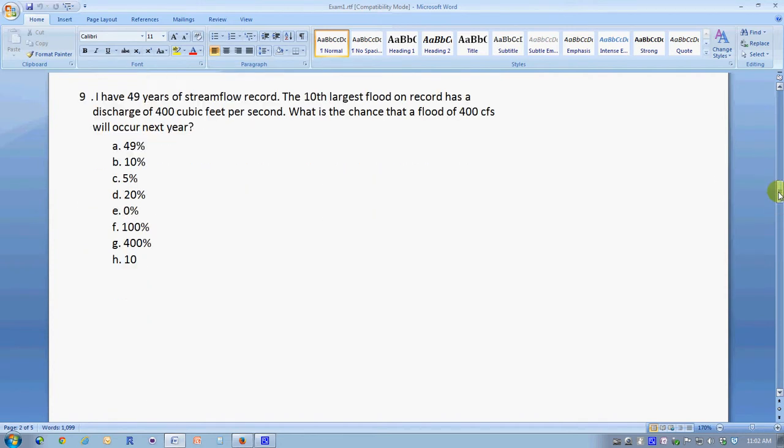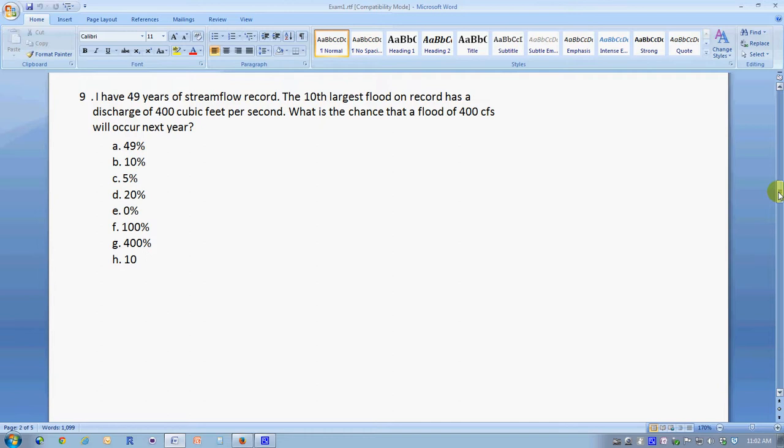Question 9 is another numerical question. This applies the equation that the return period, or the recurrence interval, I think is the term we use this semester, the recurrence interval of a storm is equal to n plus 1 over m, where n is the number of years of record and m is the rank of a particular storm.